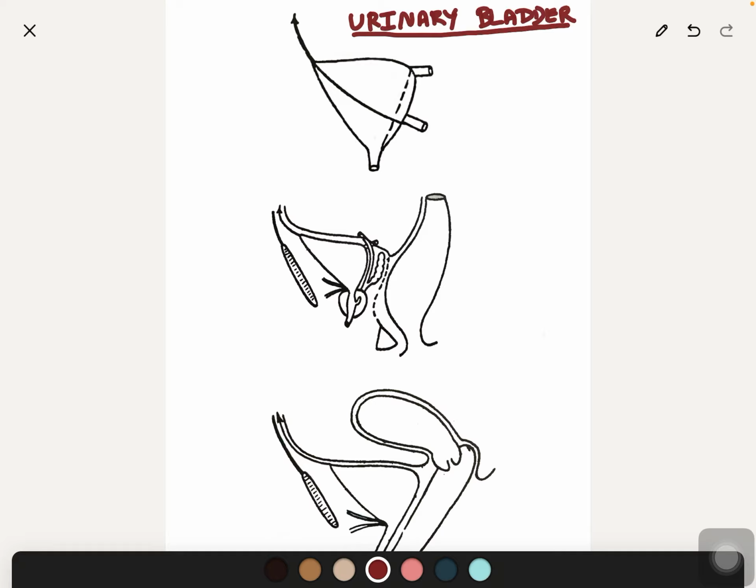Today's topic is an important topic, gross anatomy of the urinary bladder.